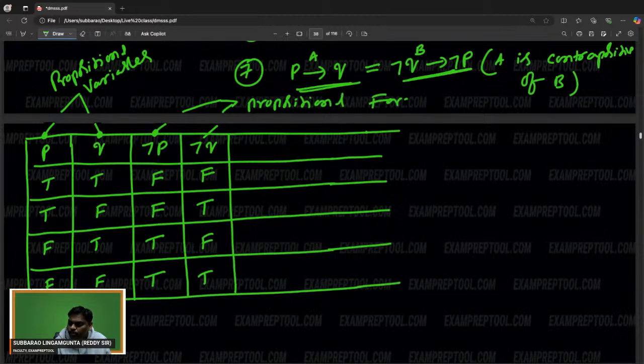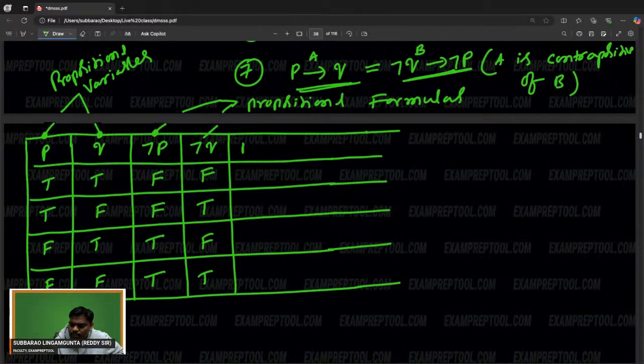You can say compound proposition, you can say propositional formulas also. That is a very small story. Now come to the major point.